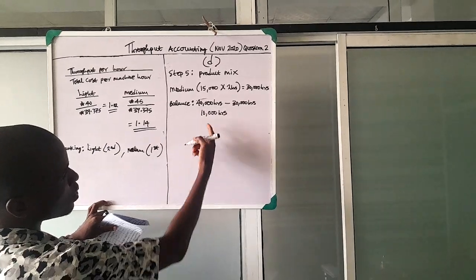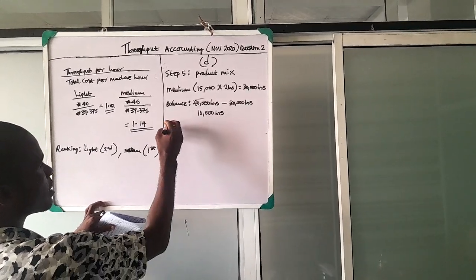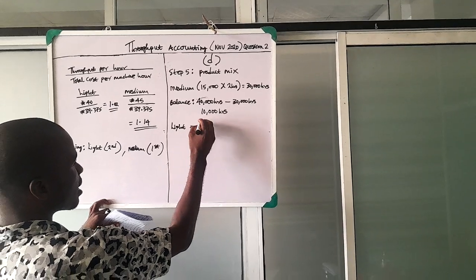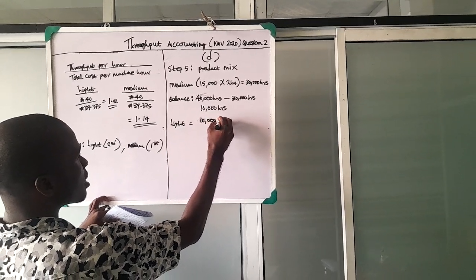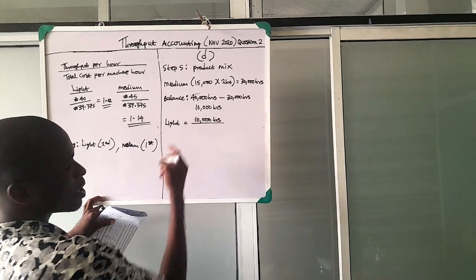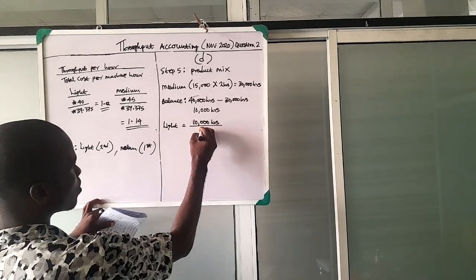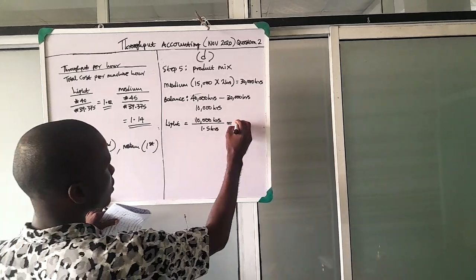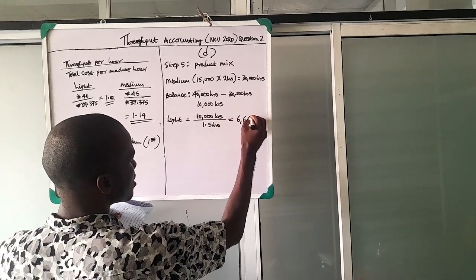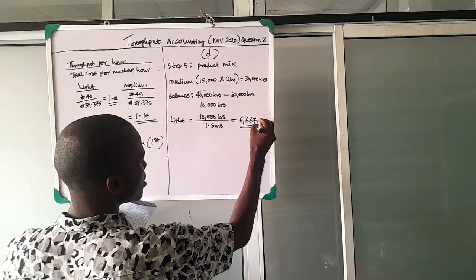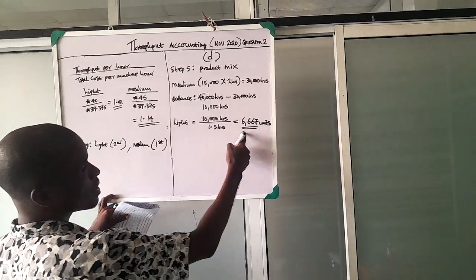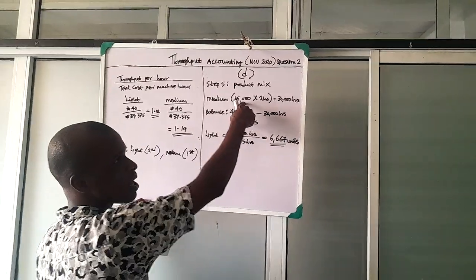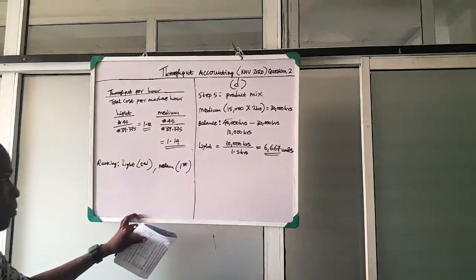Now to get how many units we can produce for light, we divide 10,000 hours by how many hours it takes per unit of light? 1.5 hours. That gives us 6,667 units. So you are producing 6,667 units of light and 15,000 units of medium.